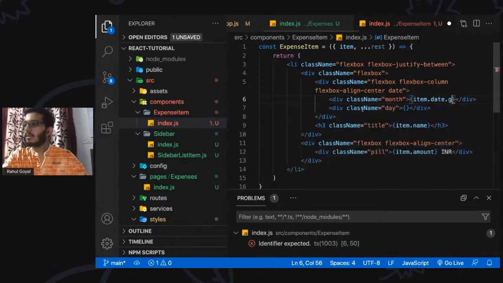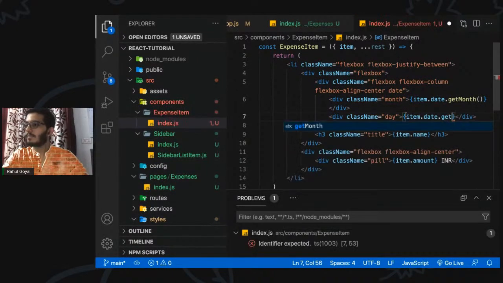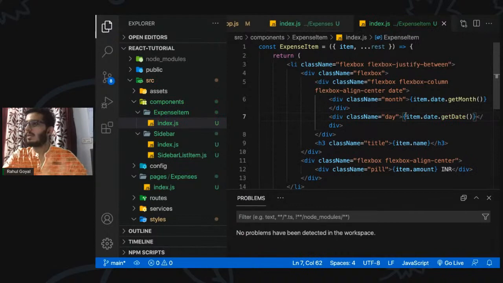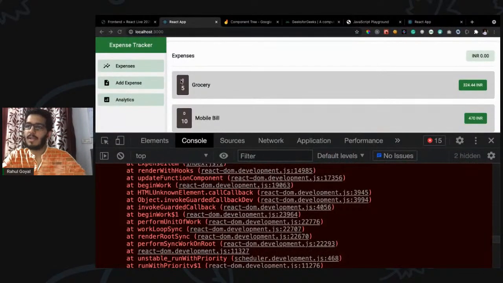Item dot date dot get month, item dot date dot get date. I guess now it's fine. We are showing zero here because we are just getting the index of the month.